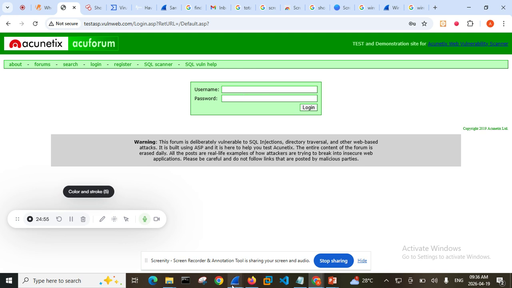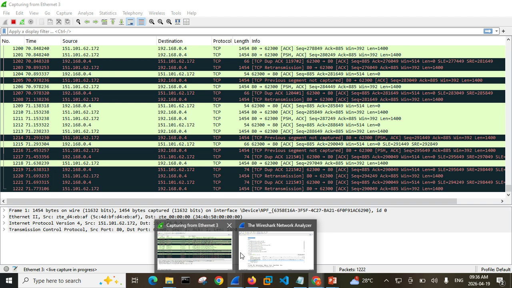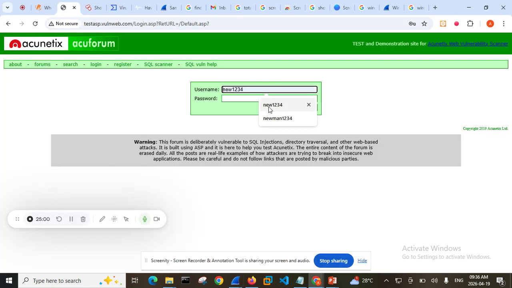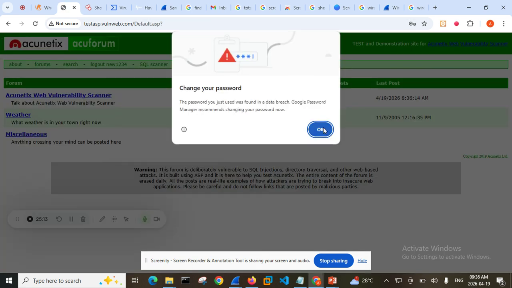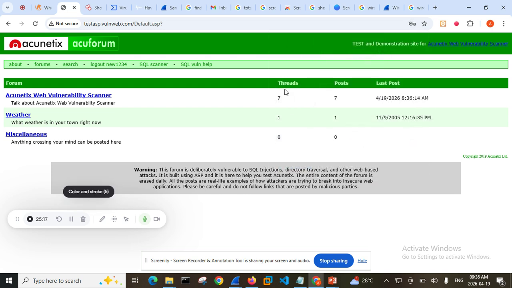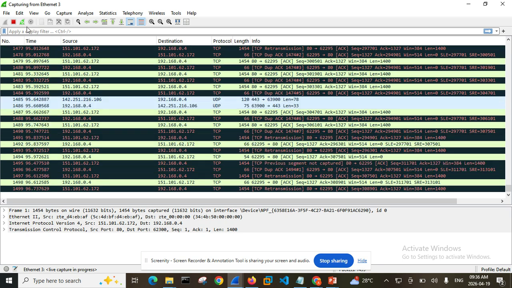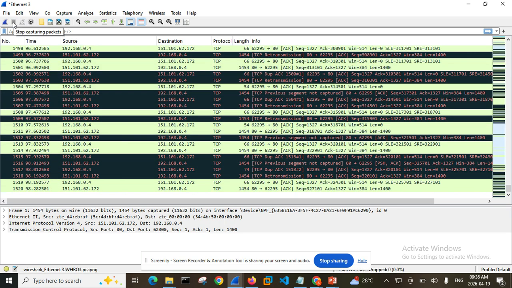Okay, remember that our Wireshark is still on and it is capturing all the packets. So now I want to log in. I remember that what I used was Newman123, and then my password is 123456789, and then I'm going to log into this website. Okay, it's telling me that we have successfully logged in, everything is fine, and the rest of that. Now let's go to our Wireshark and see how Wireshark has been able to capture this particular packet for us.